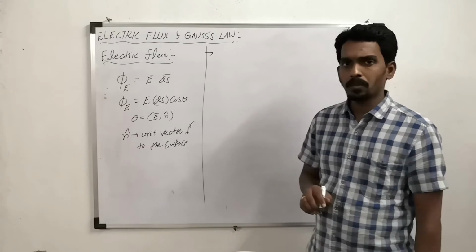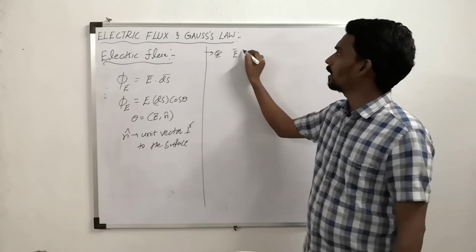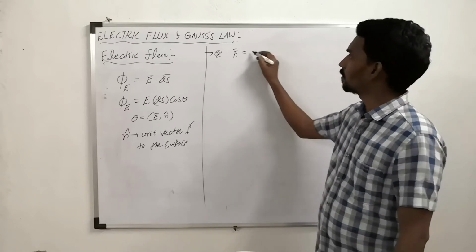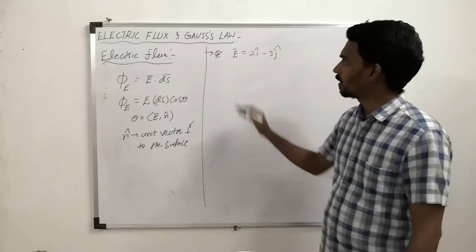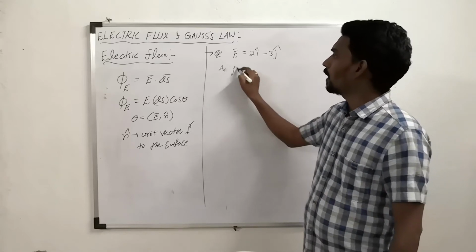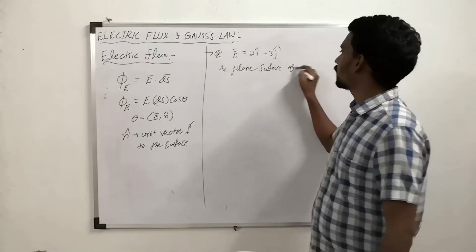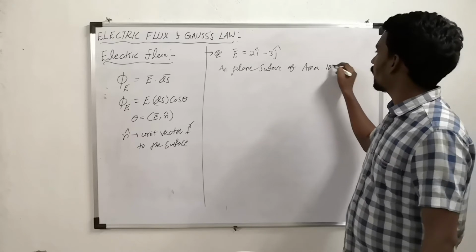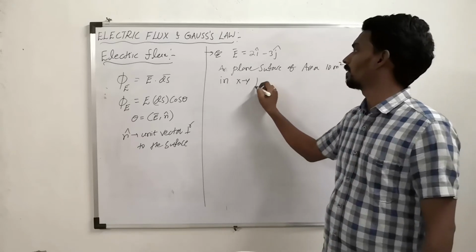Now let's take a simple example. For example, electric field in a region is given by 2i cap minus 3j cap and a plane surface of area 10 meters square is in the xy plane.